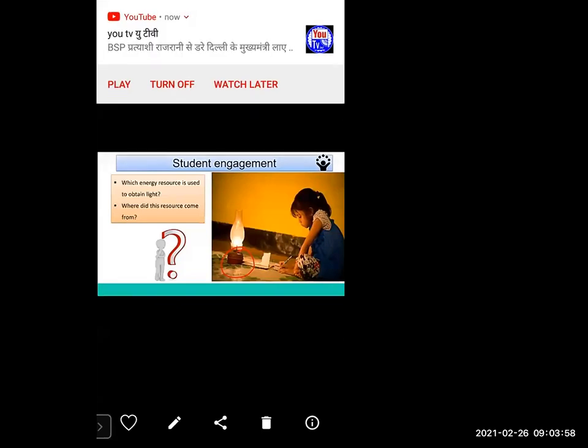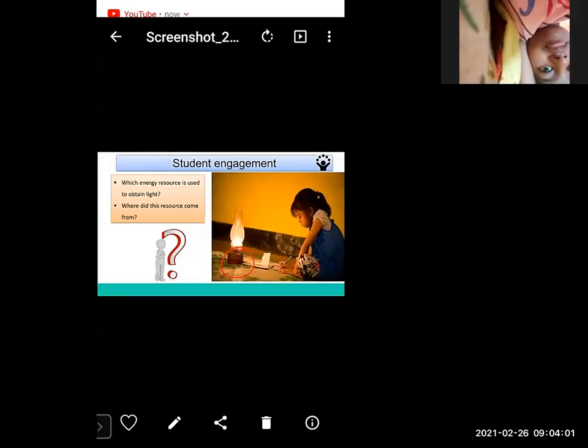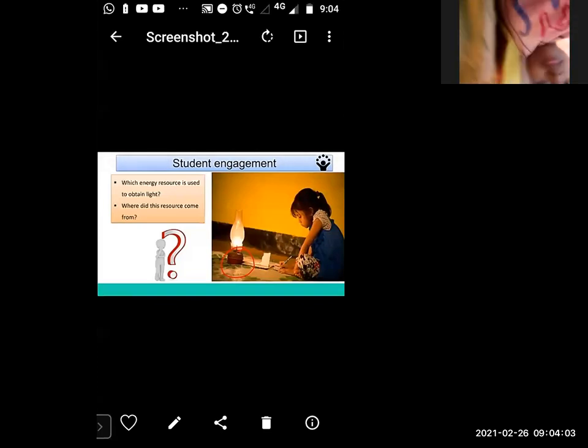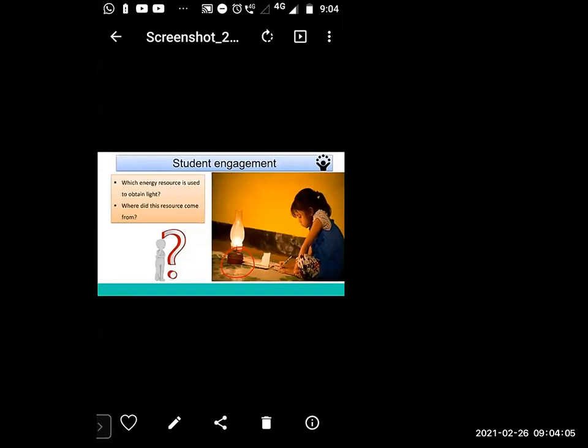Kerosene. Very good, correct answer. So kerosene is used here. Through the kerosene, we get light.